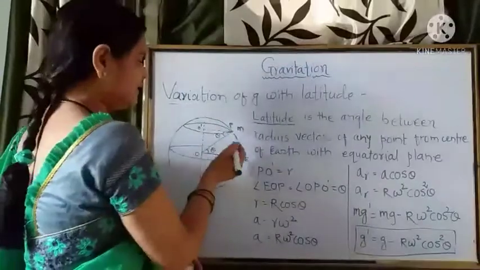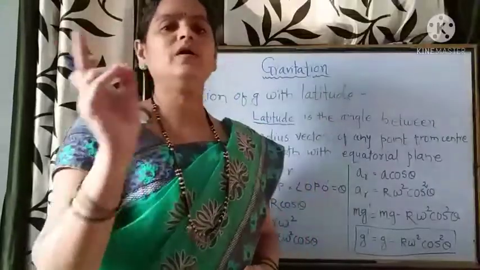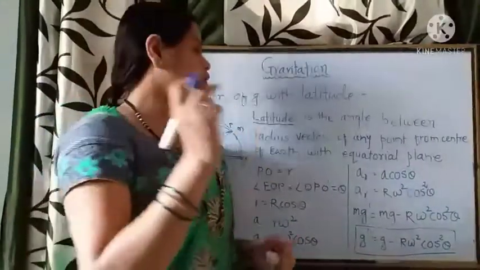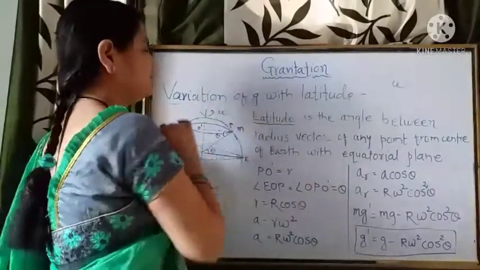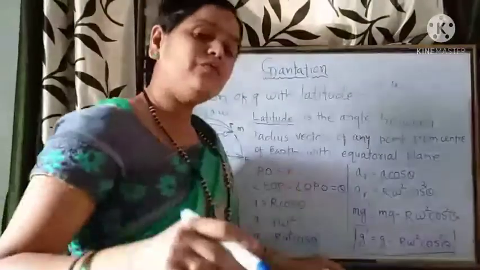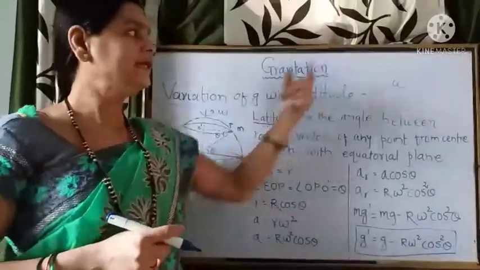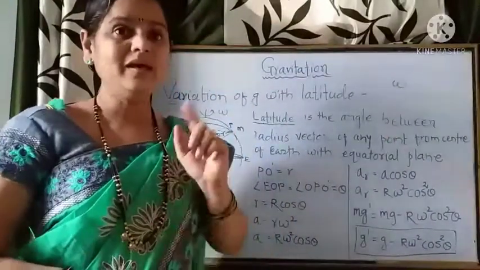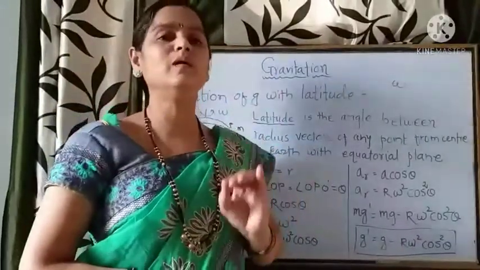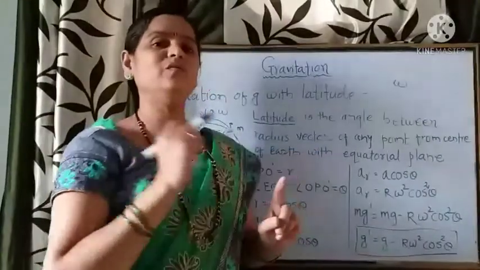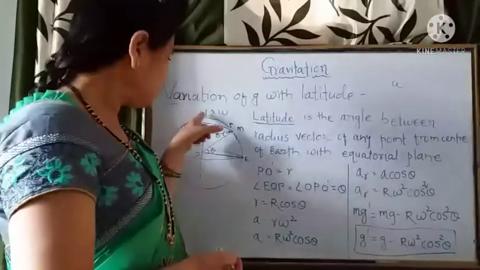For this purpose, one more thing we are familiar with is that the earth is rotating with constant angular velocity omega, right? This is the direction of omega, perpendicular to the plane. From west to east, the earth is continuously rotating about the polar axis with angular velocity omega. It means that every object on the surface of earth is also rotating with the same velocity, except on the pole.